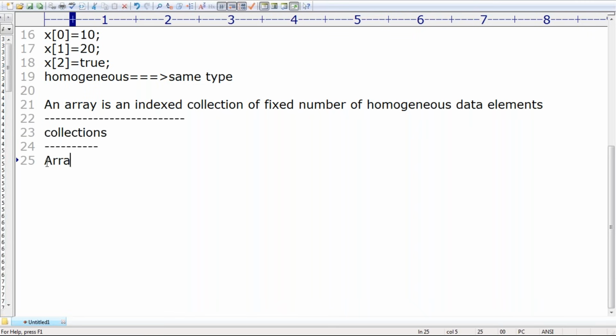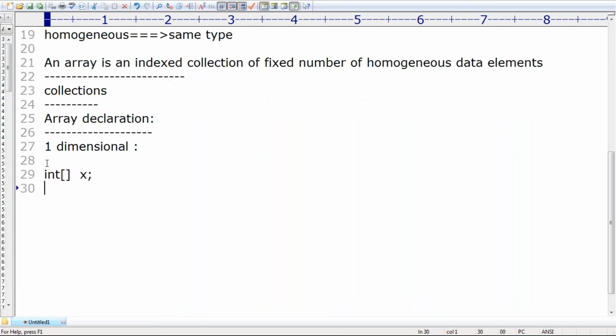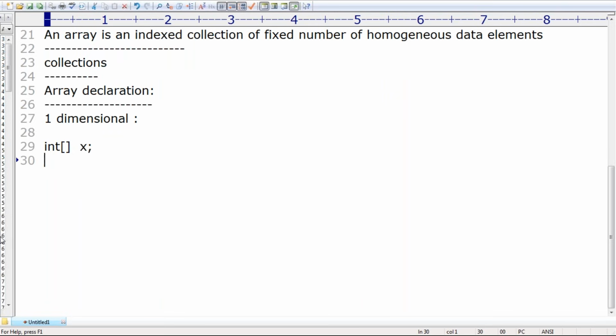Sir, how to declare an array? I want to declare an array. Very simple. One dimensional array declaration, right? Sir, how to declare a one dimensional array? Observe that: int[] x. Can you please tell, just a declaration? I don't want to create an object. int[] x. Is it valid or not?